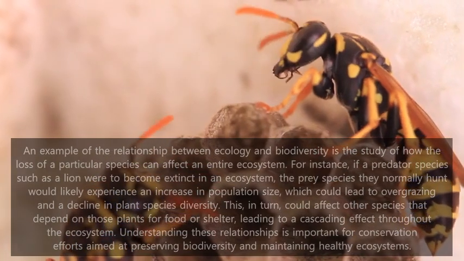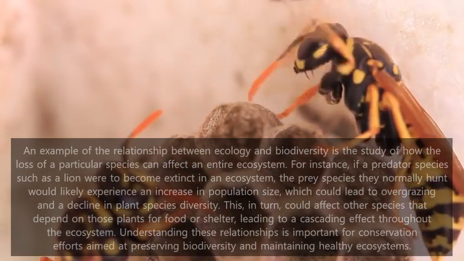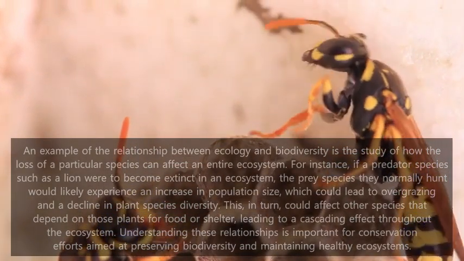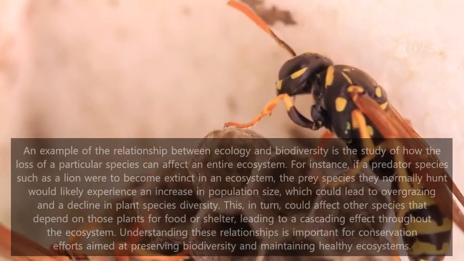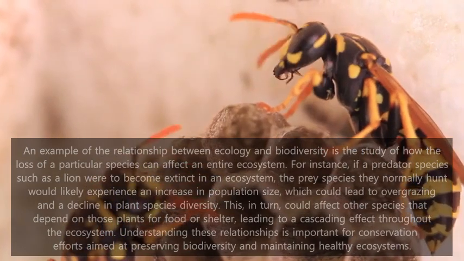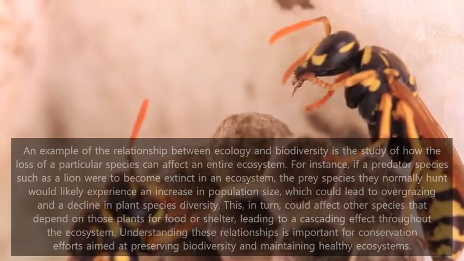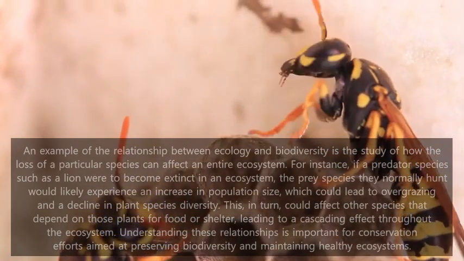This, in turn, could affect other species that depend on those plants for food or shelter, leading to a cascading effect throughout the ecosystem. Understanding these relationships is important for conservation efforts aimed at preserving biodiversity and maintaining healthy ecosystems.